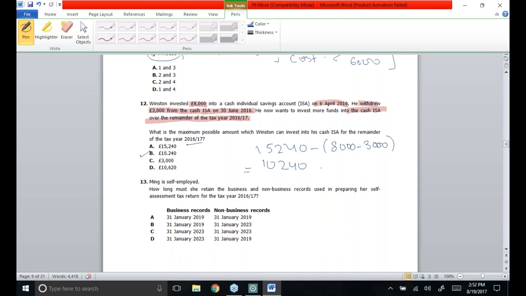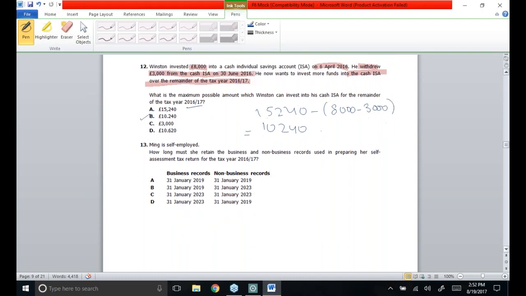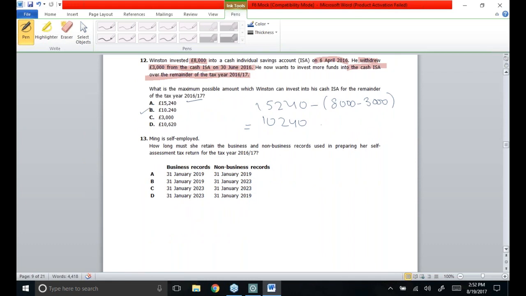Then comes 13th MCQ. Ming is a self-employed person. How long must she retain the business and the non-business records used in preparing her self-assessment tax return for the tax year 16-17?